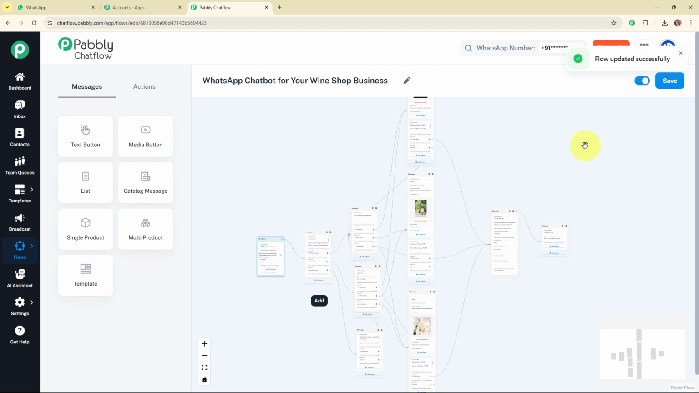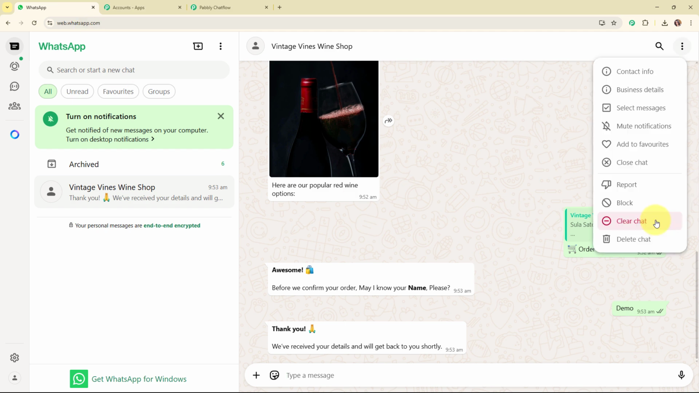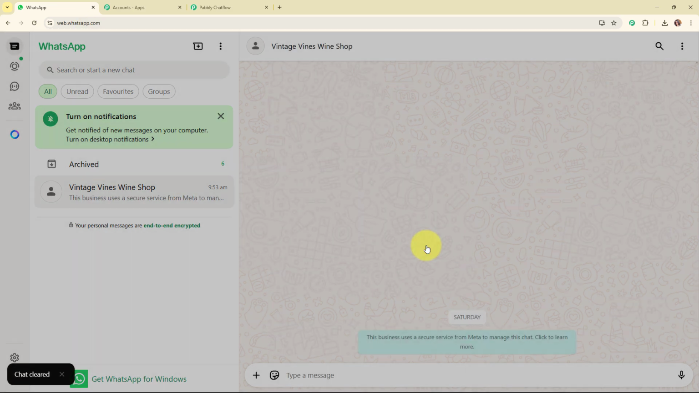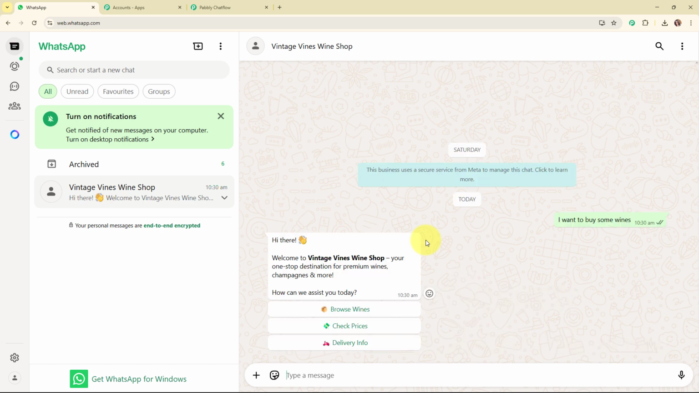And now after creating the chatbot, let's test this chatbot again. And for that, let me take you back to my WhatsApp. So I'm going to clear the chat to start it from the scratch. Here let's suppose that again I'm a customer and I'm going to drop a text over here as I want to buy some wines. And it says, hi there, welcome to Vintage Wines Wine Shop, your one-stop destination for premium wine, champagnes and more. How can we assist you today? And here we have received the similar 3 quick replies button.